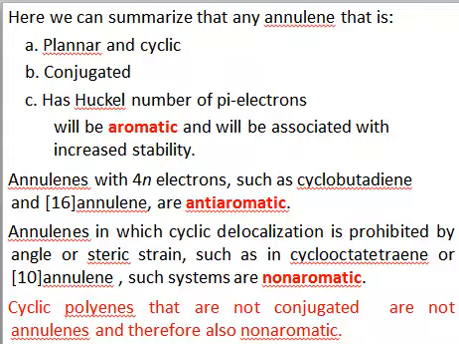If a cyclic polyene is not conjugated, then it will not be an annulene and it cannot be non-aromatic as well. So these conditions of aromatic, anti-aromatic, and non-aromatic are applicable only for a system if they are conjugated. So you must know about these terms.